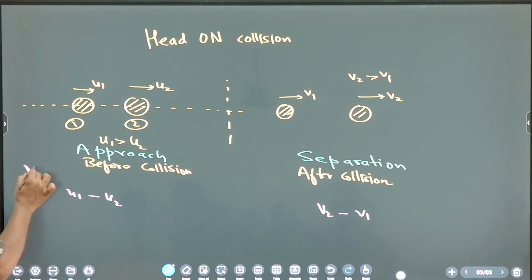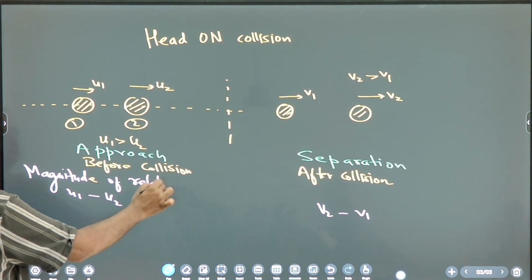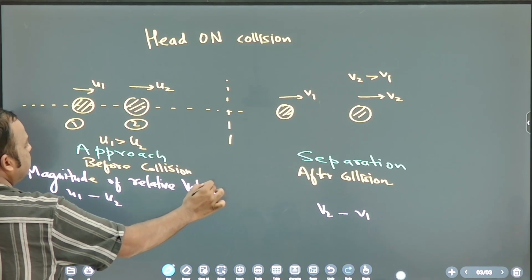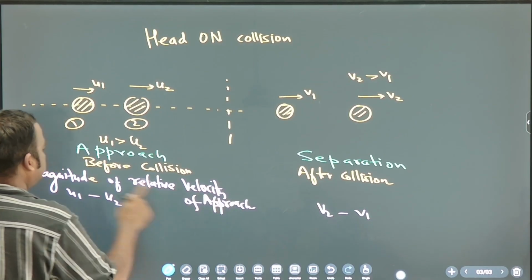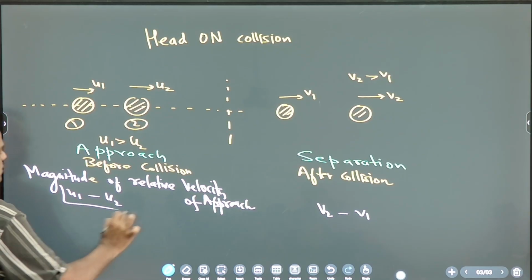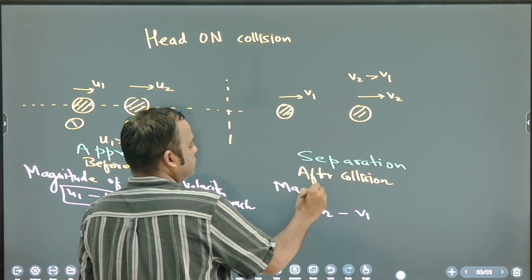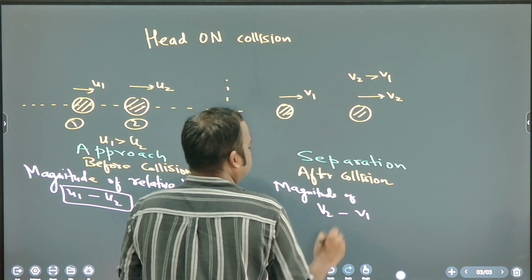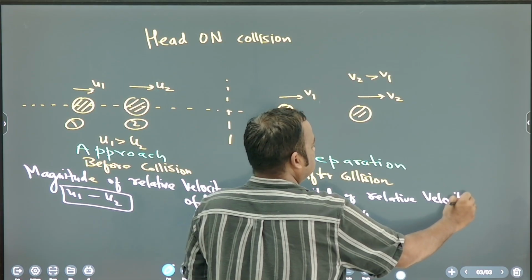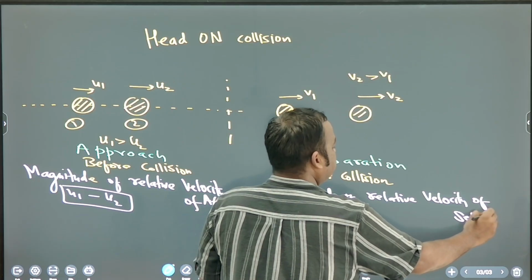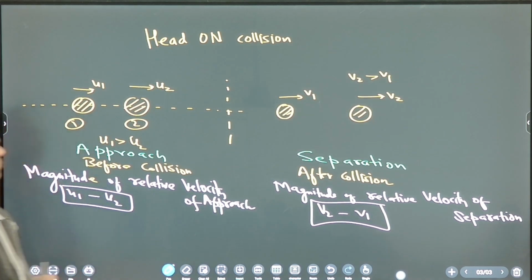The magnitude of relative velocity of approach is u1 minus u2, and this is the magnitude of relative velocity of separation, v2 minus v1.